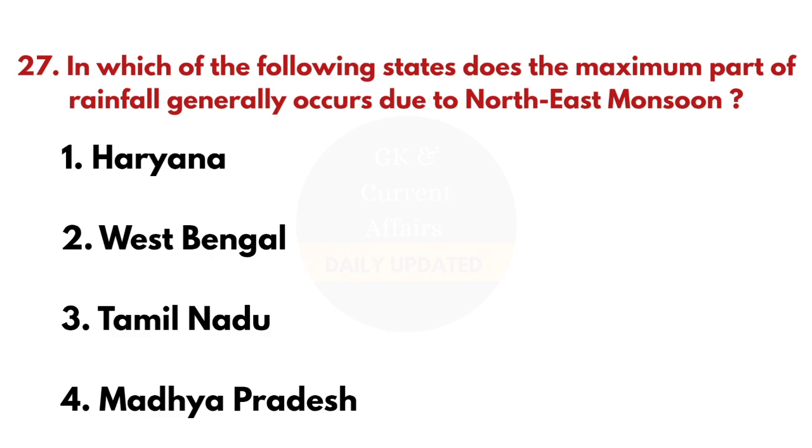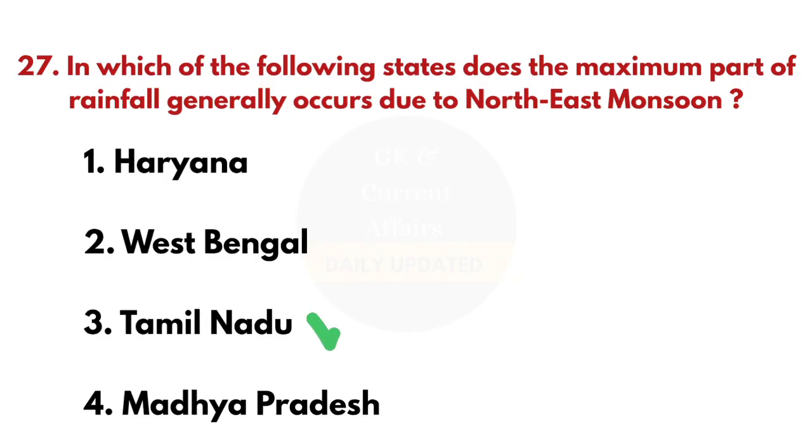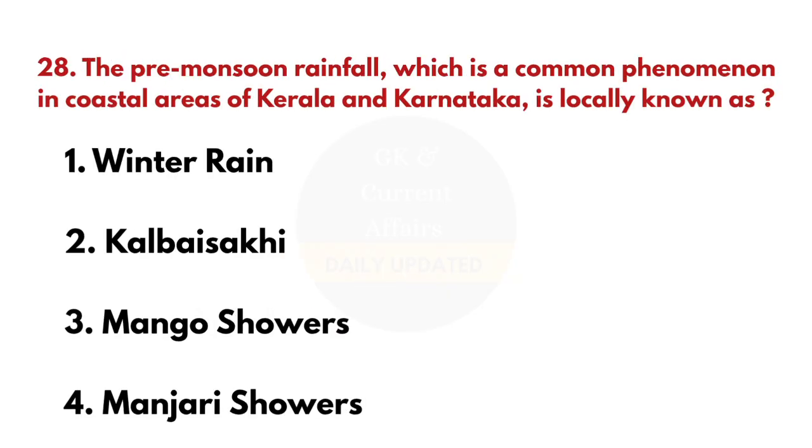27th question. In which of the following states does the maximum part of rainfall generally occur due to northeast monsoon? And the answer is Tamil Nadu. 28th question. The pre-monsoon rainfall, which is a common phenomenon in coastal areas of Kerala and Karnataka, is locally known as? And the answer is mango showers.